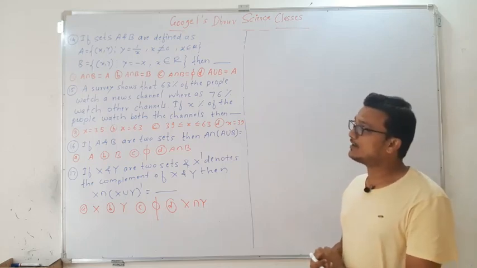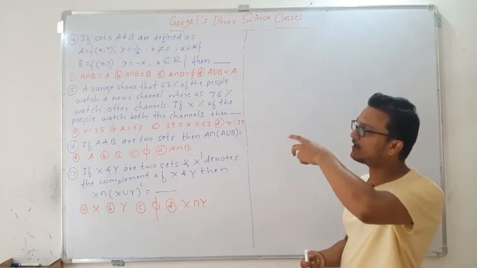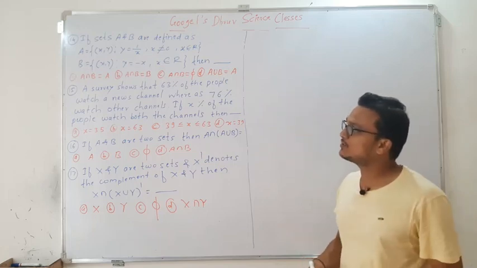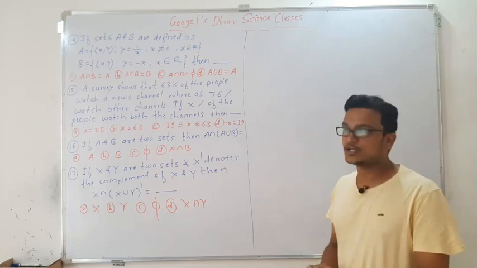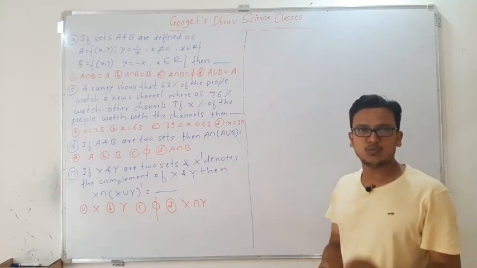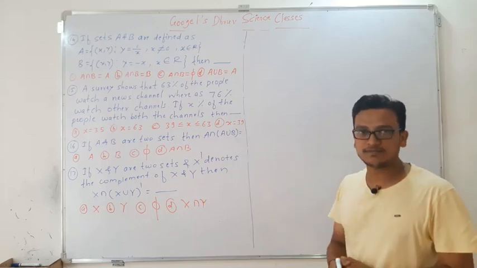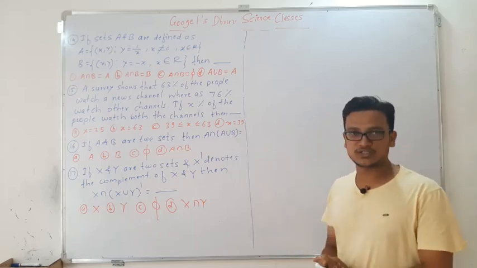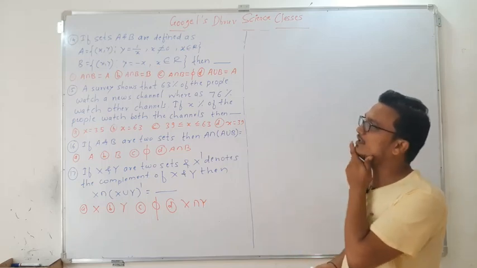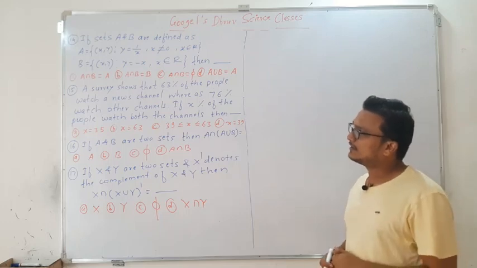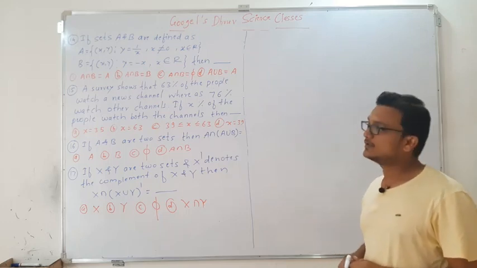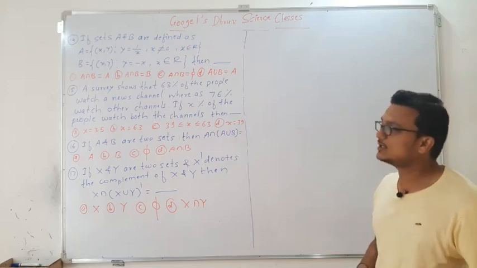If you know the nature of the graphs of y is equal to 1 by x and y is equal to minus x, then you will answer this question very easily. Those graphs were already studied in the relation topic.